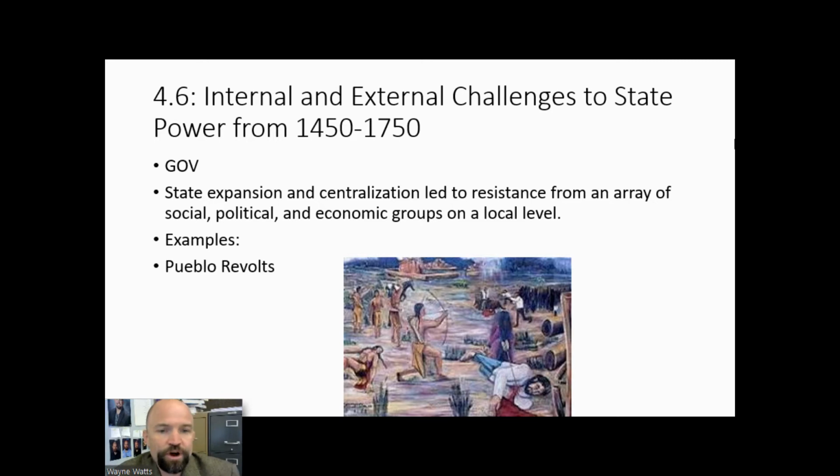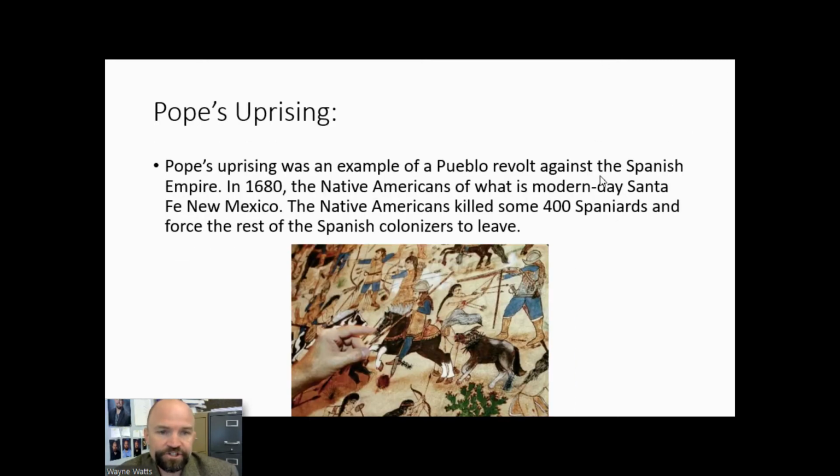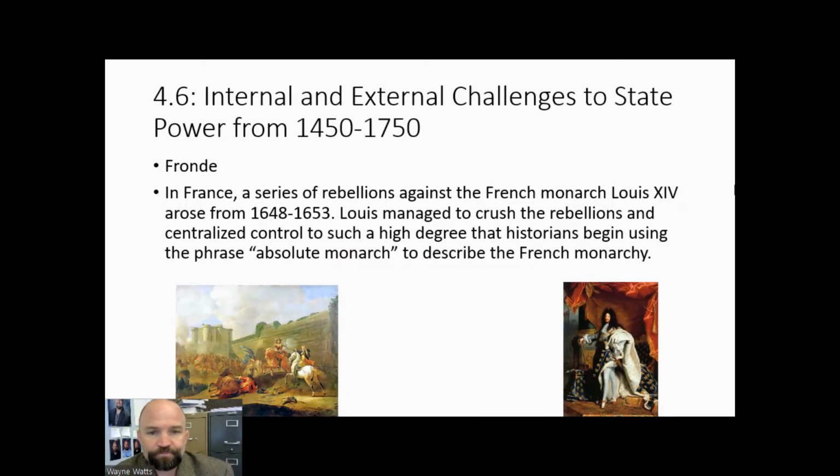Examples include the Pueblo revolts against the Spanish. Pope's uprising is one of the best examples of these. It's a revolt against the Spanish. In 1680, the Native Americans of what is modern-day Santa Fe, New Mexico killed some 400 Spaniards and forced the rest of the Spanish colonizers to leave the areas.